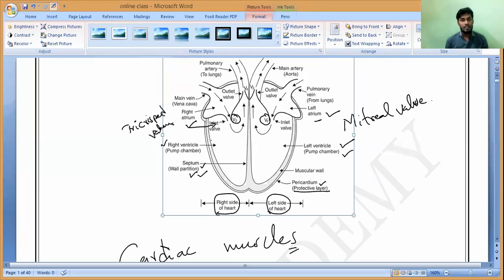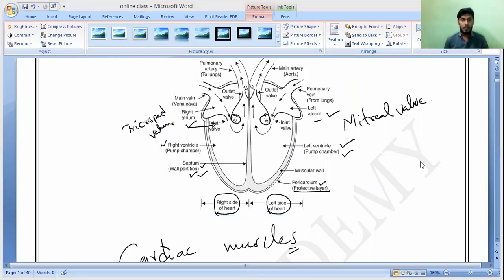The thickness of these ventricles, compared to the atrium, is thicker. Why are they thicker? Because they need to pump the blood with high pressure, to all parts of the body. So they need to be much thicker. Do you all understand? Yes or no? Any doubt? Anybody, till here, ask me.